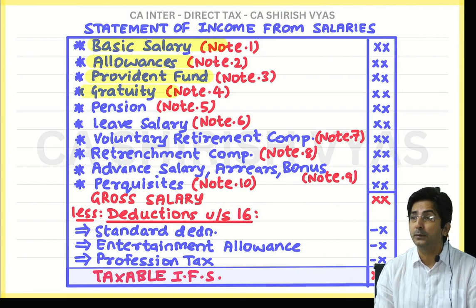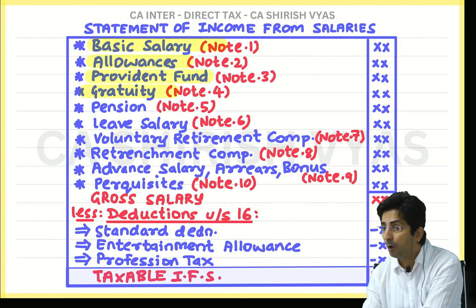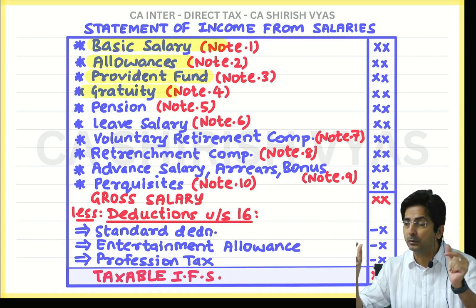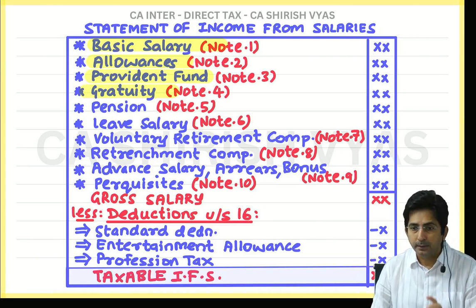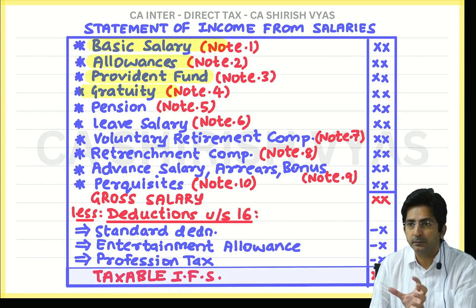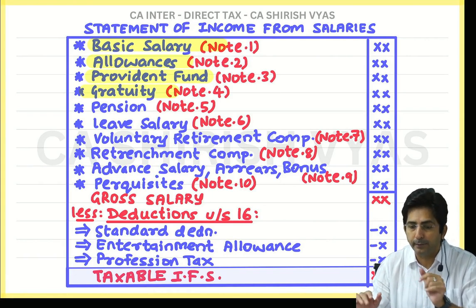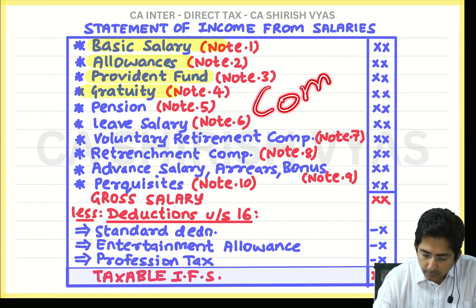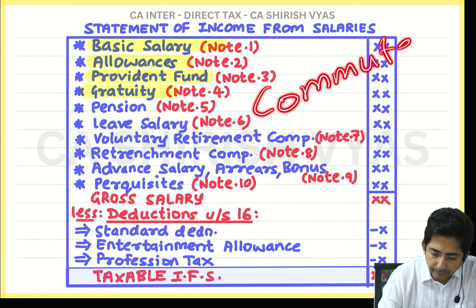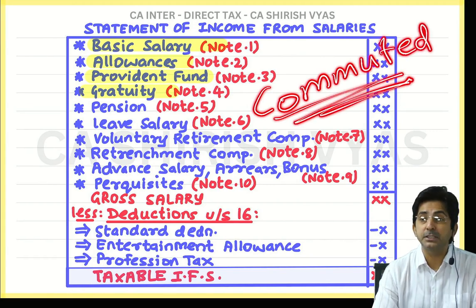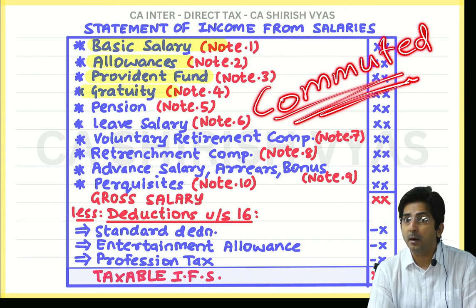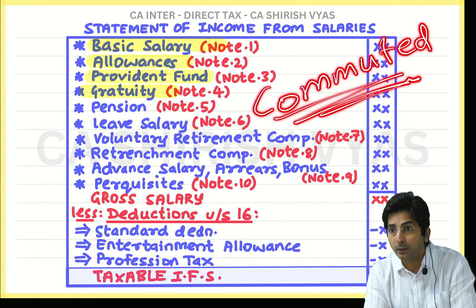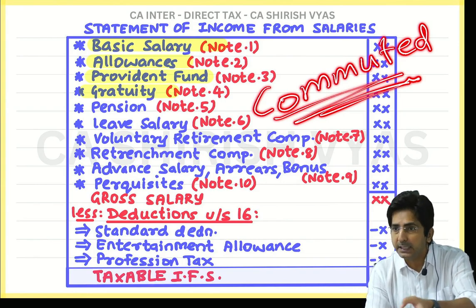Now the main point is whether it is taxable or exempt. That depends upon, there are 2 types of pension. Look, there are 2 types of pension. One is called commuted pension. Other is called uncommuted pension. Only when you understand what is commuted, what is uncommuted, you will understand taxable and exempt.